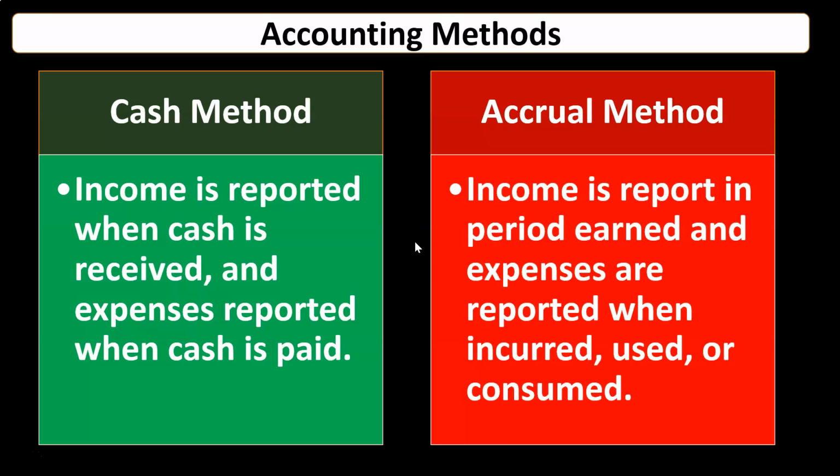You could not say, hey, I did the work for you this year, I did the bookkeeping for you or whatever, but I don't want to report the income, so don't pay me until next year. You couldn't do that on an accrual basis method because, of course, you did the work and you should be reporting the income when the work was done.